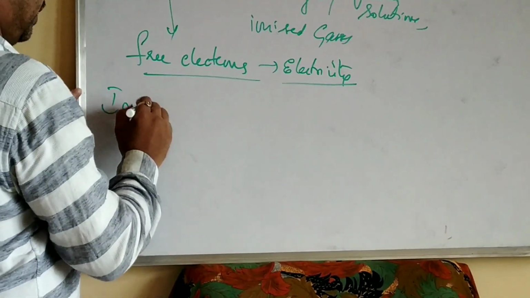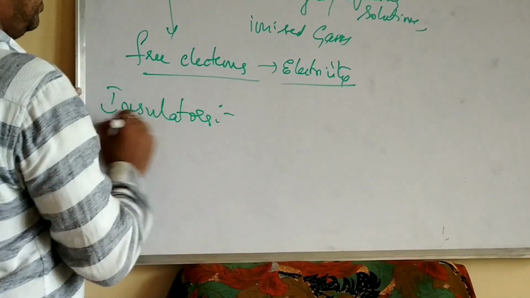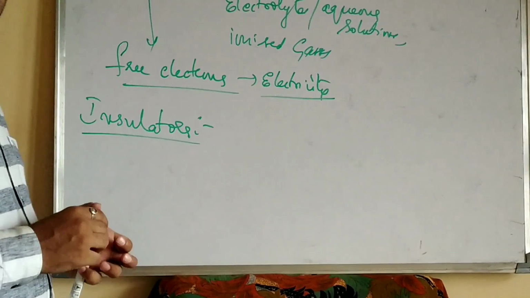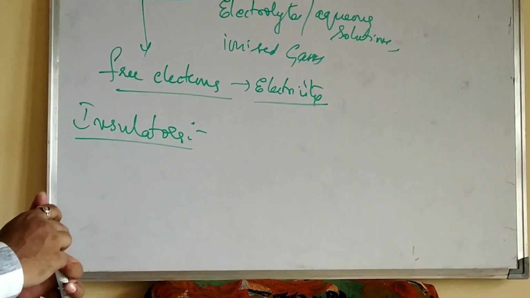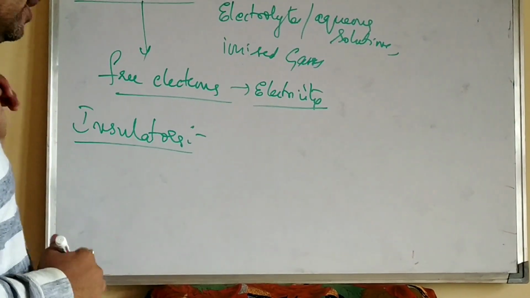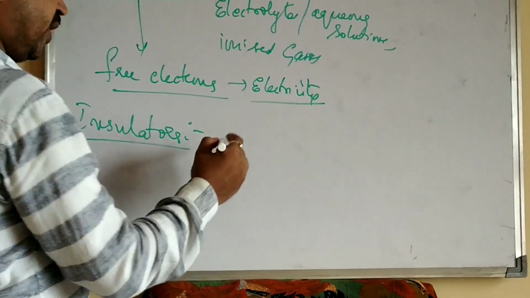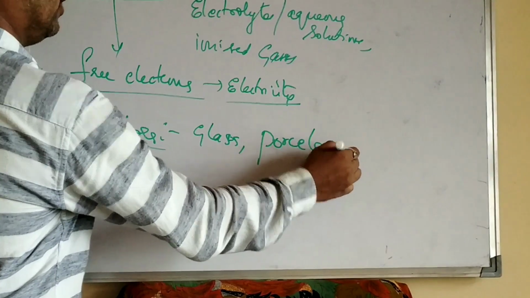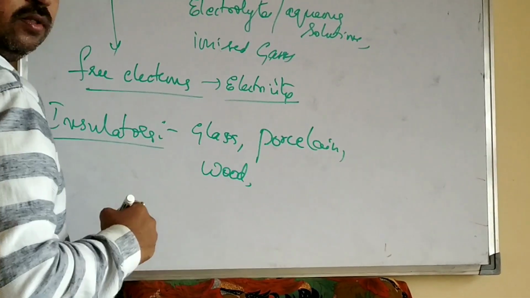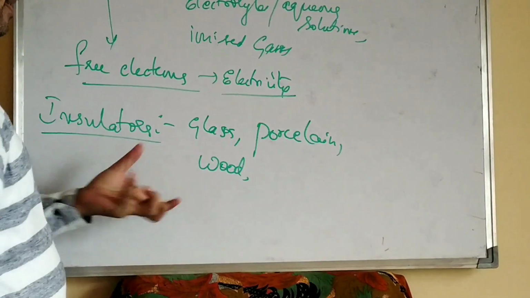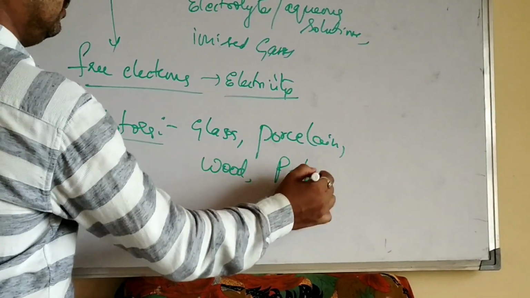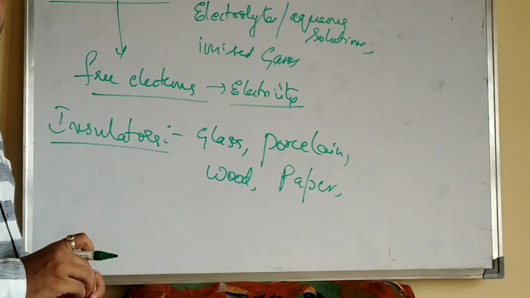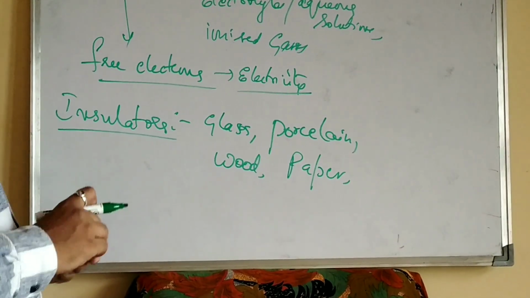Next come the insulators. Insulators are those which do not allow the flow of electric charges, or the electric charges do not pass through them, so they are called insulators. Examples of insulators are glass, porcelain, wood, and paper. They are all examples of insulators, in which there is no flow of electric charges.